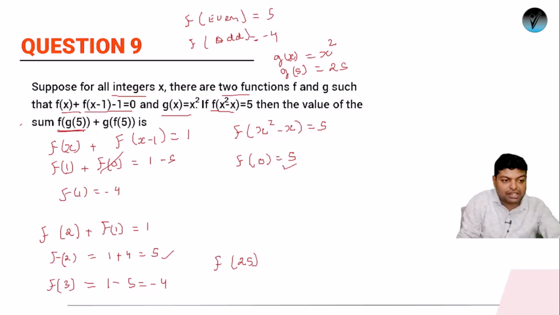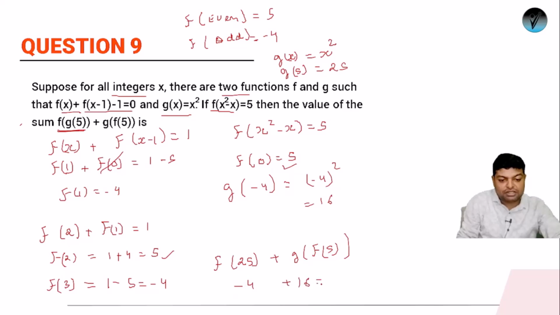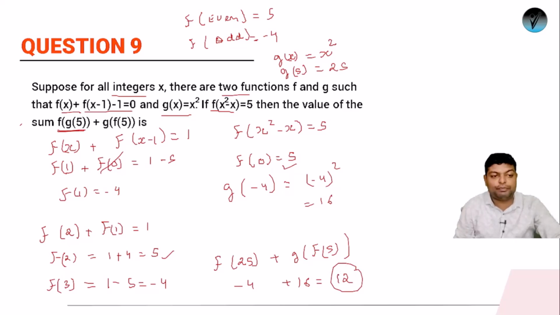ठीक है, अगर ये इक्वेशन अगर आप रिप्लेस करोगे, this is f of 25 plus g of f of 5. So f of 5 क्या होगा? f of 5 is an odd number. So g of minus 4. So g of minus 4 will be what? It will be minus 4 का whole square. So it will be 16. ठीक है, तो इसकी वैल्यू देखो, f of odd number is minus 4 and this was coming as 16. तो जब आप दोनों को ऐड करोगे तो आंसर विल बी व्हाट? It will be 12.